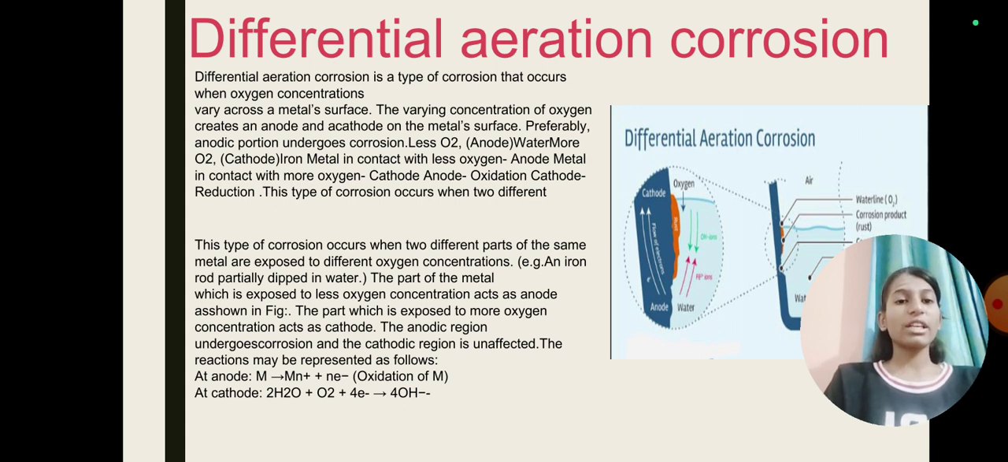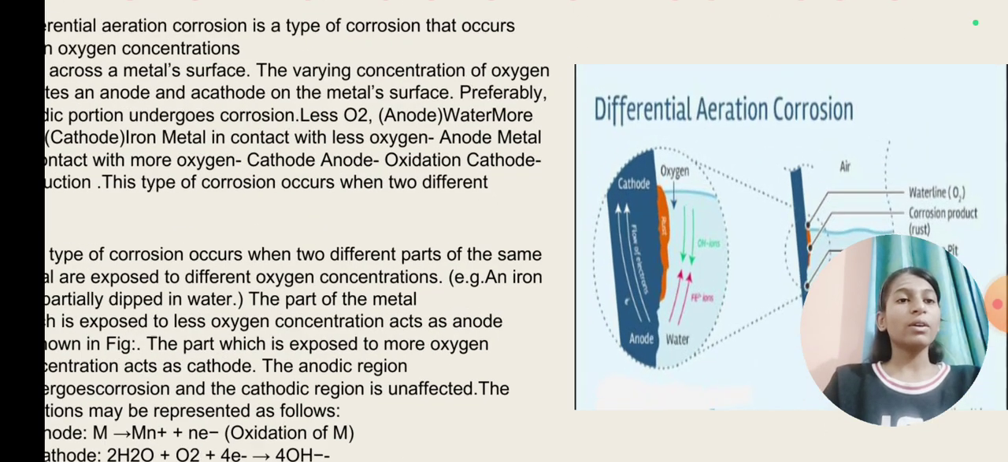The anodic region undergoes corrosion and the cathodic region remains unaffected. The reactions may be represented as follows. At anode, we can see that metal is converted into its ion by liberating n number of electrons. At cathode, water reacts with oxygen plus 4 electrons to give 4 OH minus.